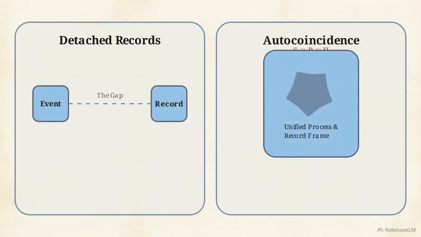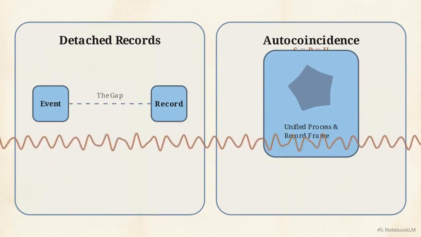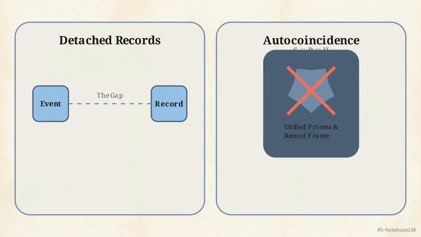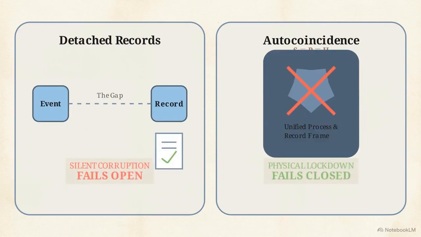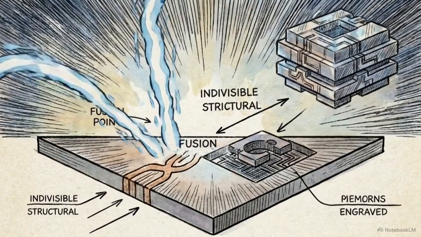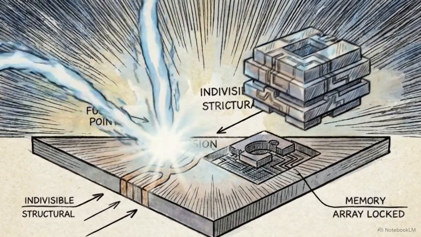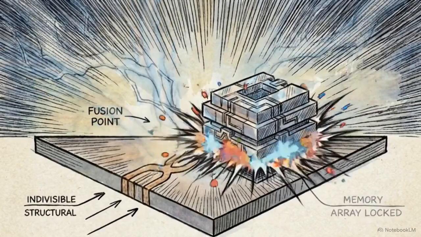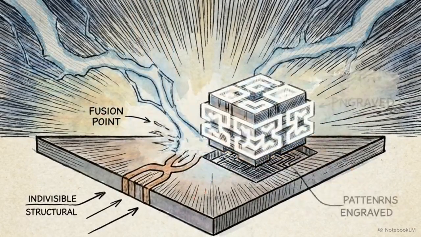Look at the real-time failure response of the two paradigms. While a drift anomaly can quietly corrupt a detached log file, an autocoincident architecture instantly fails closed before the event can even complete. Under autocoincidence, the physical state of the machine carries its own causal history as an unalterable structural property. The record is the event.